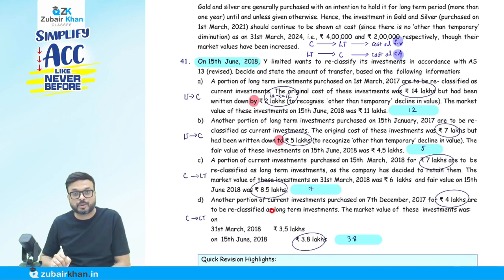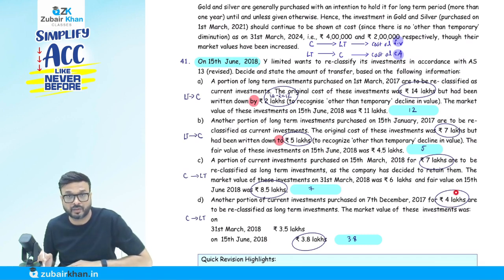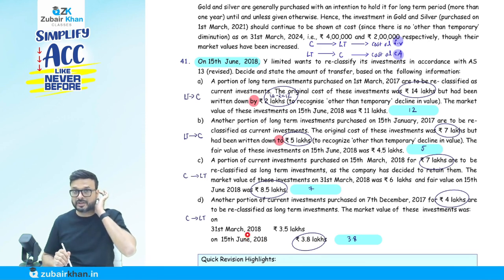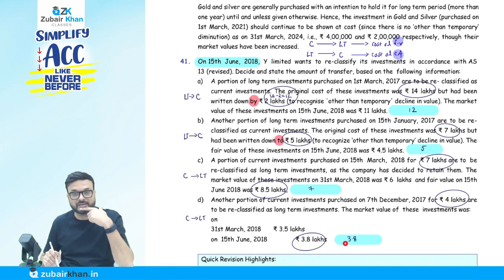Now another portion of current investment purchased on 7th of December 2017 for 4 lakh, that is the cost, is to be reclassified as long term. So from current to long term. We purchased at 4 lakh and we want to reclassify that. Now from current to long term, we have to see the fair value on the date of transfer. The fair value of these investments was given on 31st March, which is balance sheet date, and 15th of June. So we want 15th of June, that is the date of reclassification, 3.8. So 4 and 3.8, whichever is lower, 3.8. So we will reclassify 3.8.